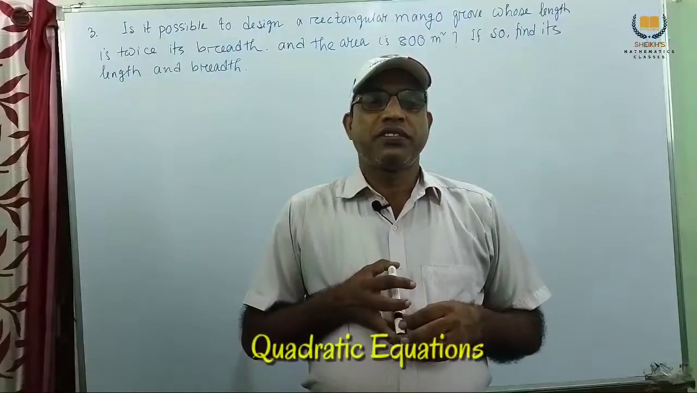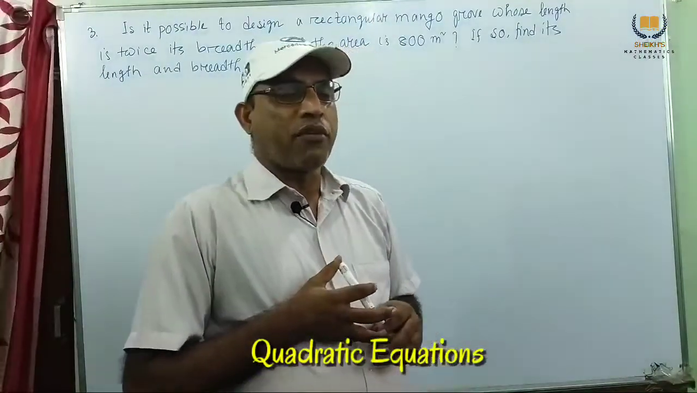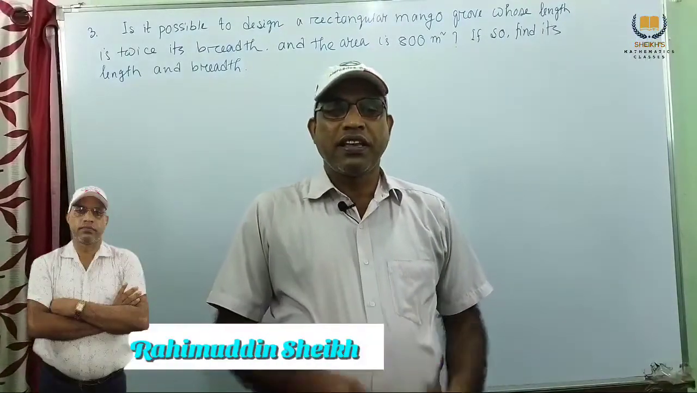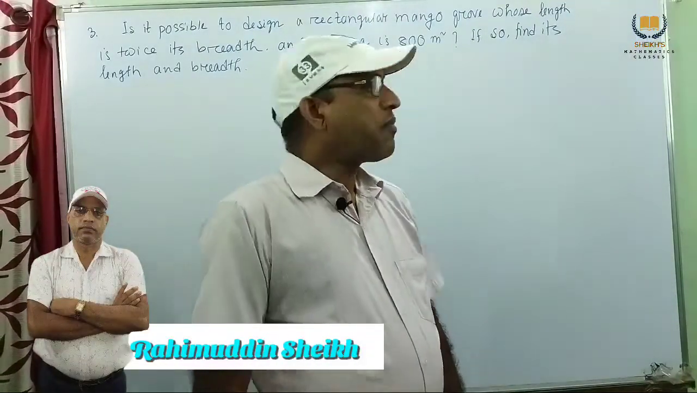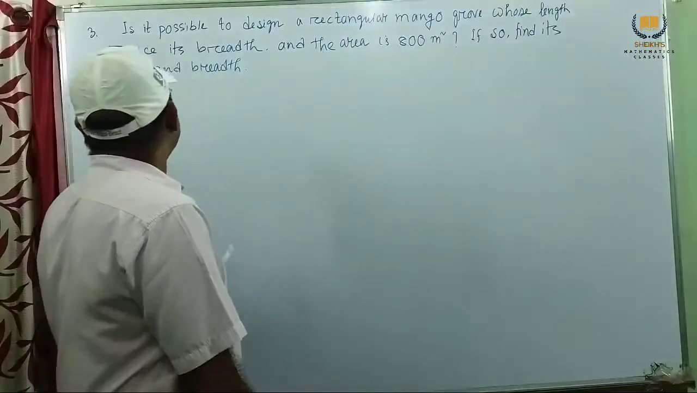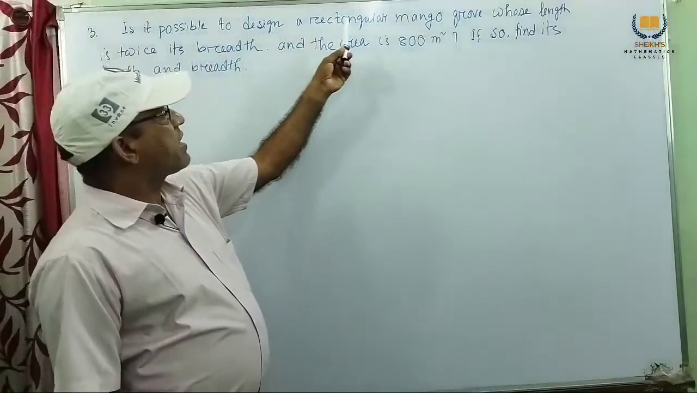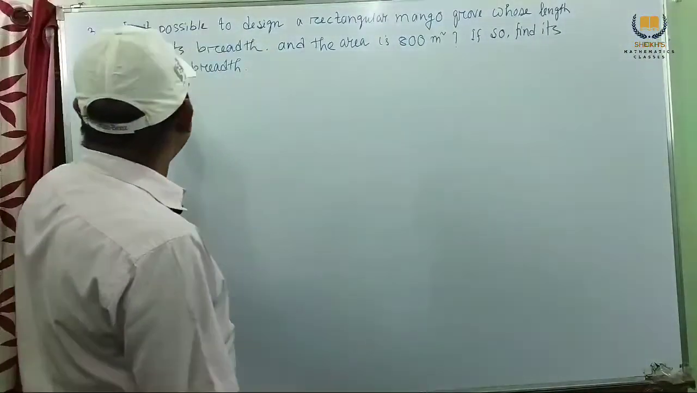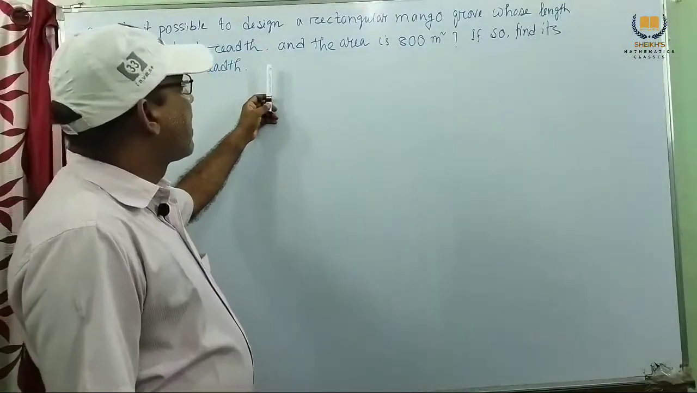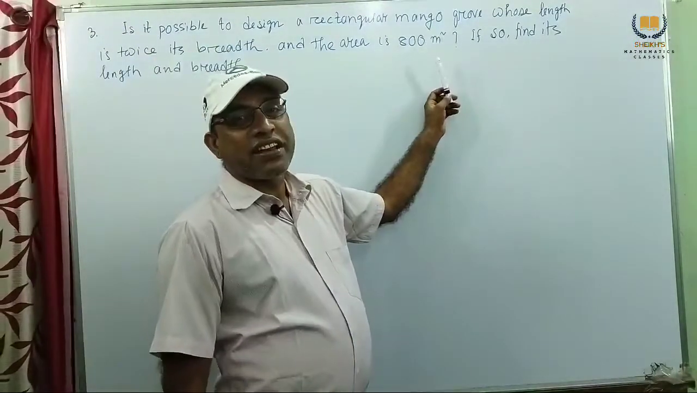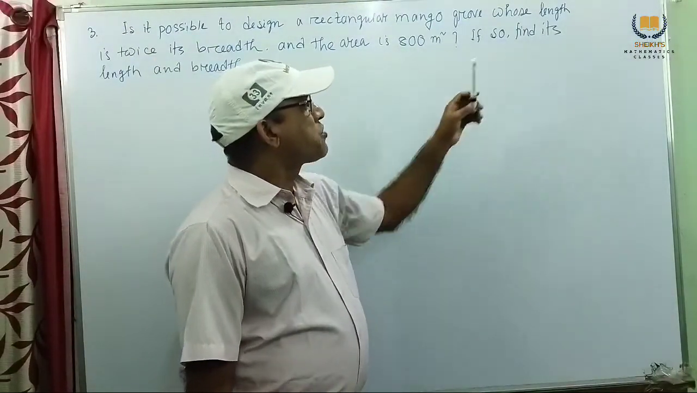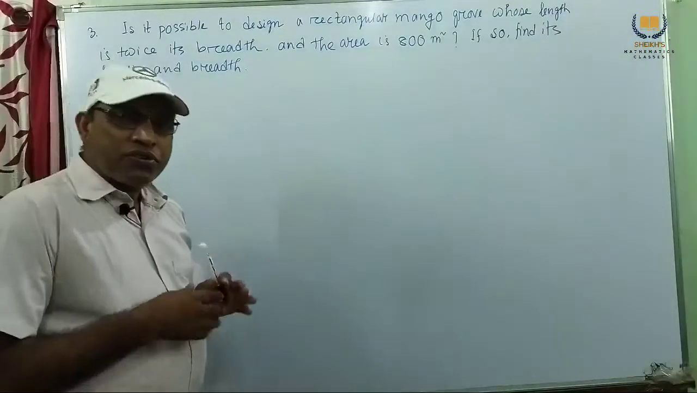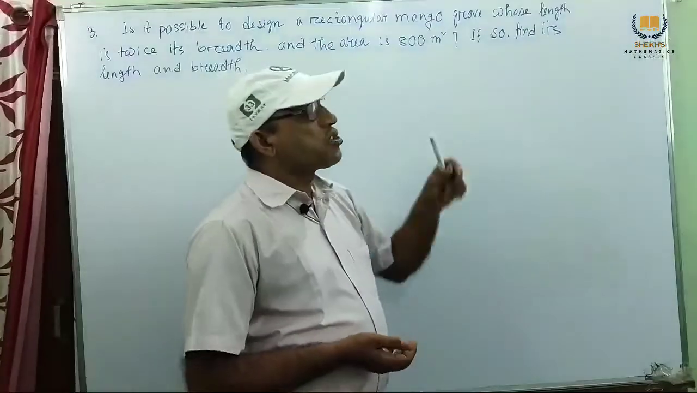So, dear students, today we consider problem number 3, exercise 4.4, class 10, NCERT book. Problem number 3 is: is it possible to design a rectangular mango grove whose length is twice its breadth and the area is 800 meter square? If so, find its length and breadth. First, we don't know whether it is possible or not.